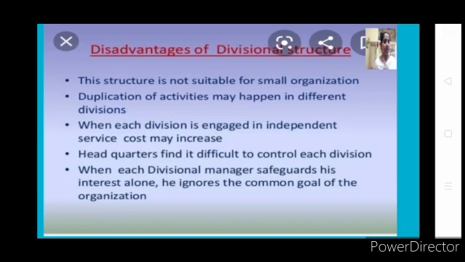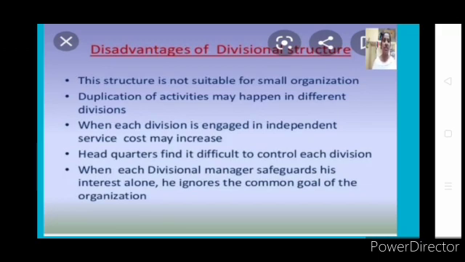As we have taken the example of Tata, in the product line you will be having purchase, in the electronic line also you will be having purchase, in gold also you will be having purchase. Like this, the same purchase activity is there in all the departments. So it becomes duplicacy of action. That is what your second point says: duplication of activities may happen in different divisions. That is what happens, and it becomes a huge cost, hence it is not suitable.